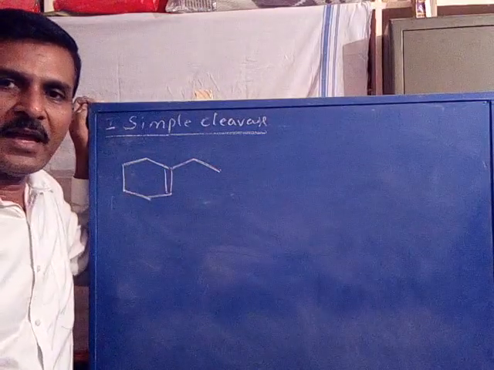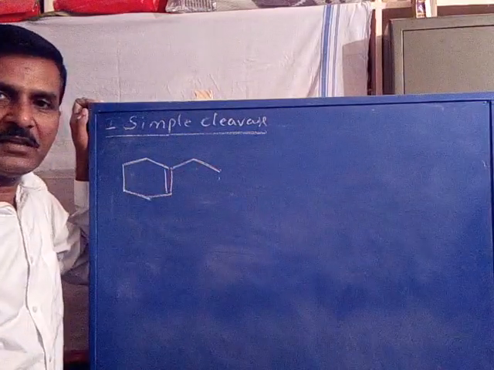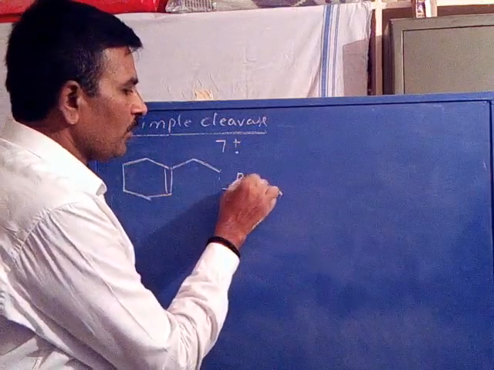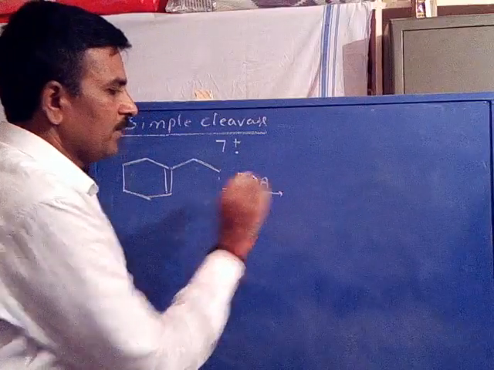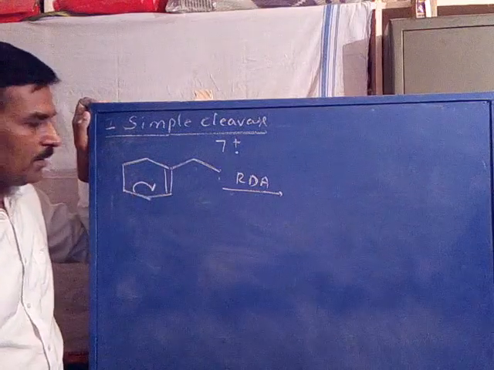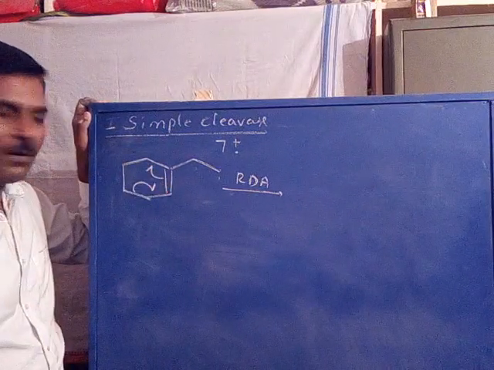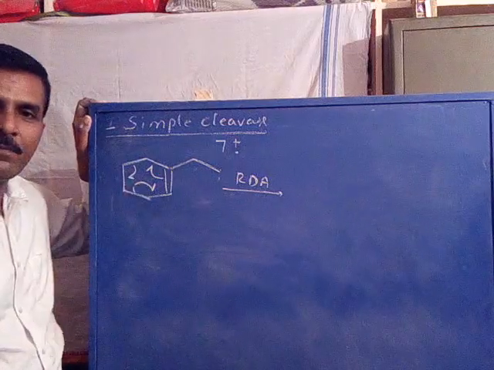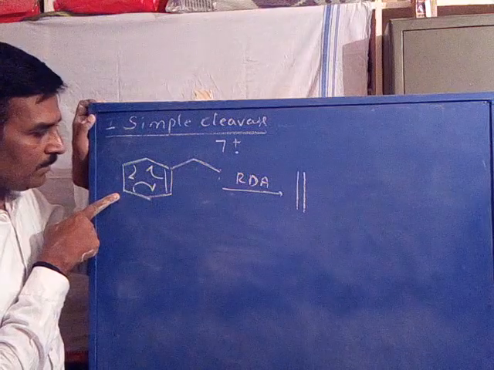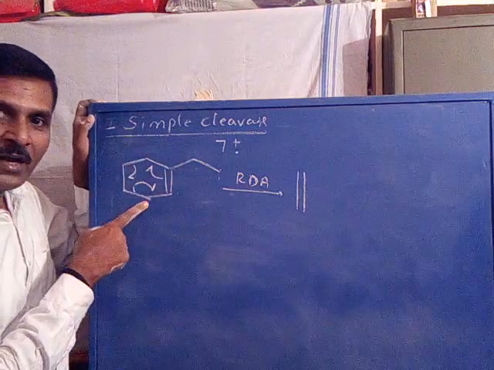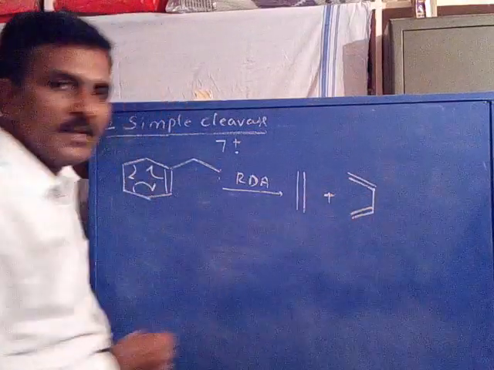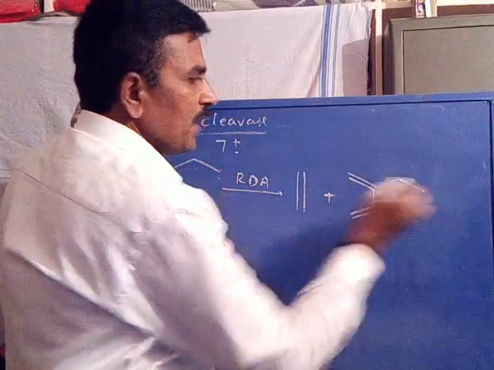A cyclohexene carrying an ethyl group, CH2CH3. Its molecular ion undergoes retro-Diels-Alder (RDA) fragmentation. Now, cleavage of the first bond: this bond gets polarized towards this carbon. Cleavage of the second bond. Now we get these two carbons as a neutral, 1, 2, 3, 4 carbons as the diene, plus a dienophile with an ethyl group attached.